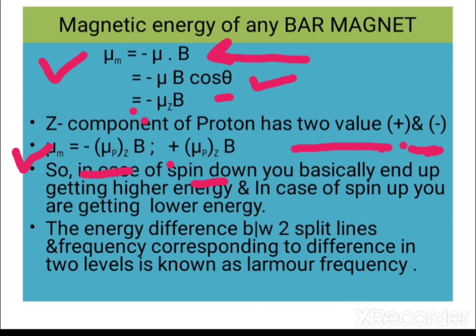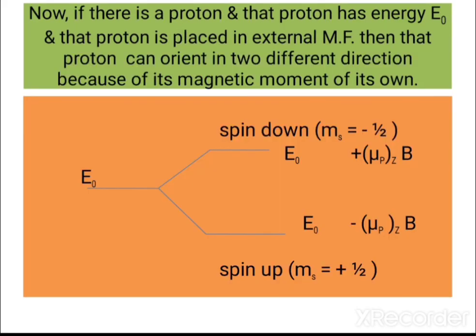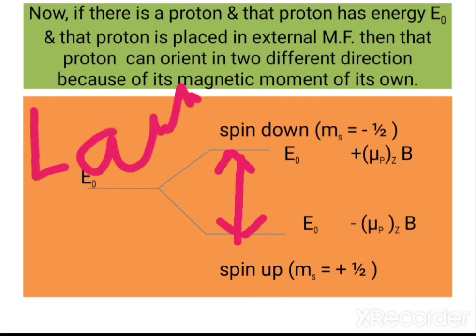And the energy difference between two splitting lines, I can show you. This energy difference means the difference between two splitting lines, and the frequency corresponding to the energy difference between two levels is known as the Larmor frequency. Okay, and this kind of phenomenon is exploited in different experiments, for example nuclear magnetic resonance. So you can remember that the difference between two levels is nothing but the Larmor frequency.